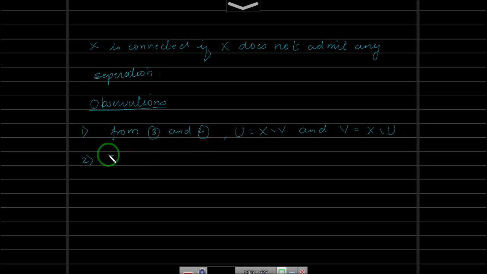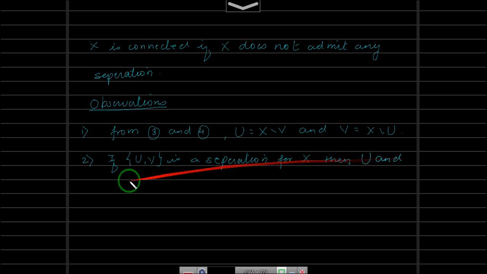It says if U comma V is a separation for X, then U and V both are open.